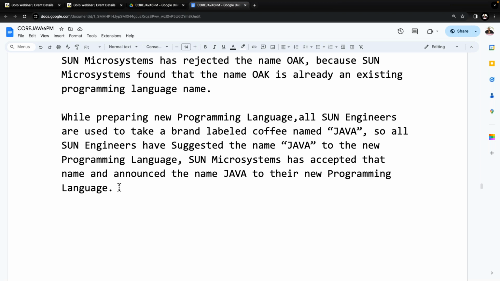But outside, I'm telling you, people are giving their own abbreviations for the name JAVA. Don't go for those abbreviations. If you check the documents, Sun Microsystems has not given any abbreviation for JAVA, no company has. JAVA is the coffee powder name. That's it. There are no abbreviations for JAVA. Remember it. This is a rumor outside. People are giving their own definitions for JAVA.